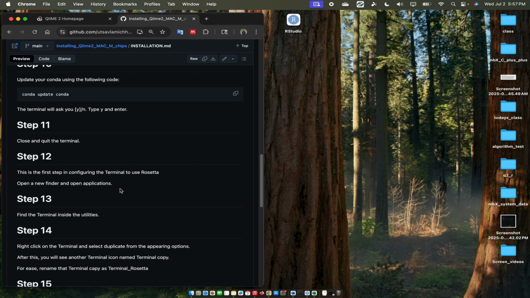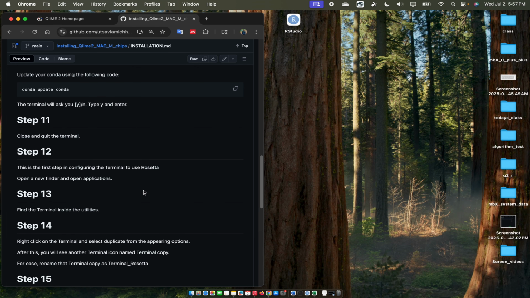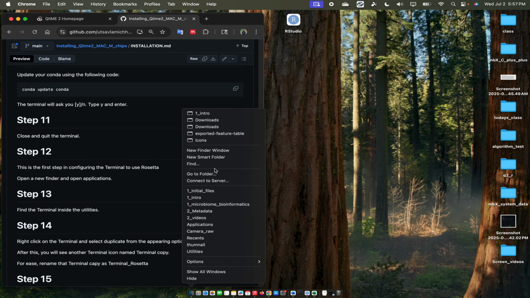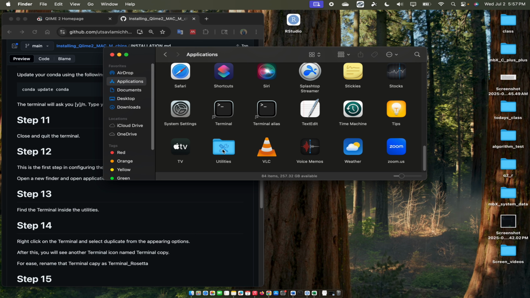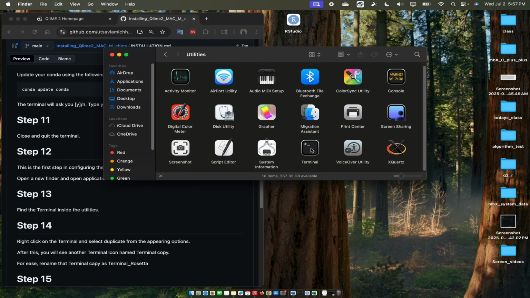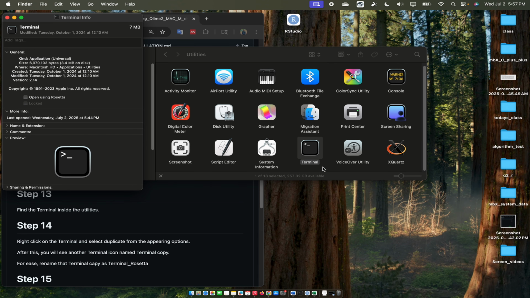I have documented how to use a Rosetta terminal by duplicating the original terminal, but I will show you an even easier way. You open a new Finder window, go to Applications, directly go to Utilities, and on the terminal right click it, get info, and you will see a box, Open using Rosetta.